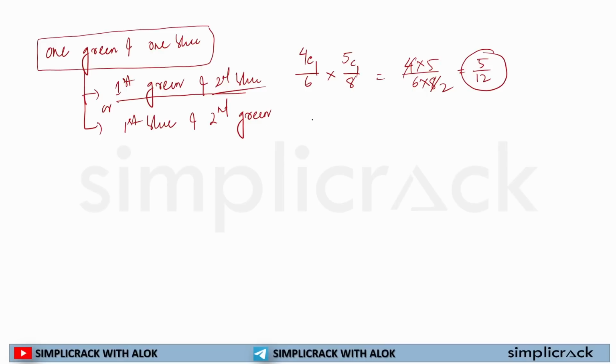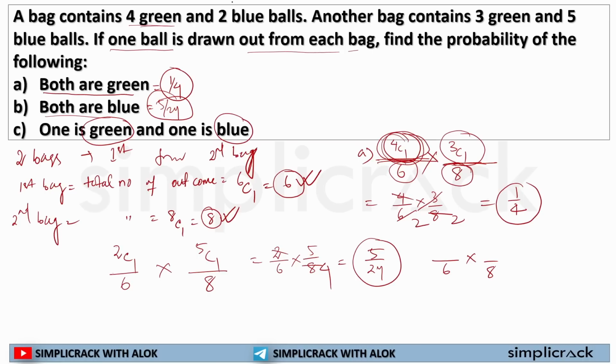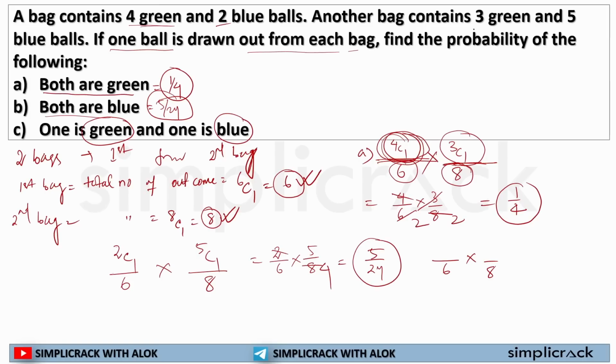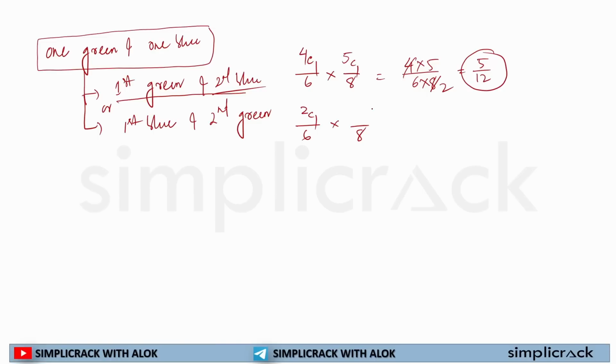and blue ball coming from the second bag. But in the second case, a blue ball is coming from the first bag. So in the first bag, how many blue balls are there? 2 blue balls are there. So it will be written as 2C1. In the second bag, how many green balls are there? 3 are there. So I can select 1 green ball from 3 green balls. So this can be written as 2 by 6 into 3 by 8.